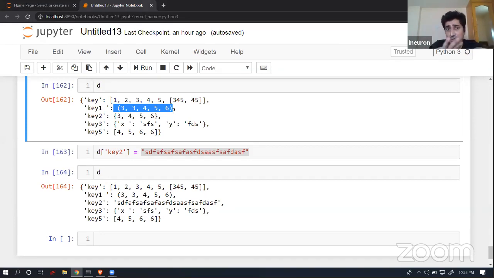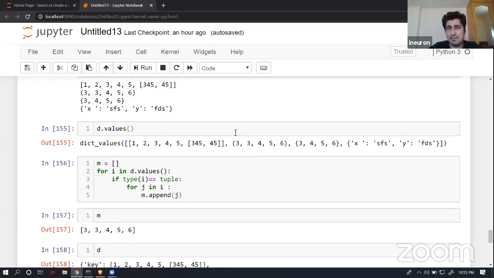As simple as that. So these are certain operations you will be able to perform by yourself, and it is just a permutation combination, I would say. It just depends upon me and you and my thoughts. That's it, nothing else. And fine, so this is pretty much about dictionary, I would say.